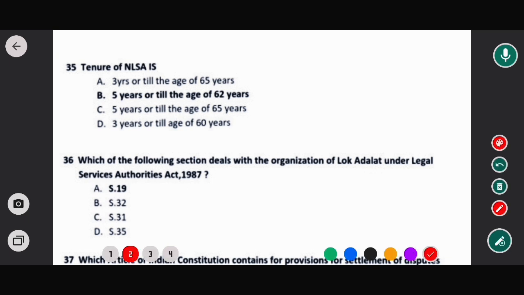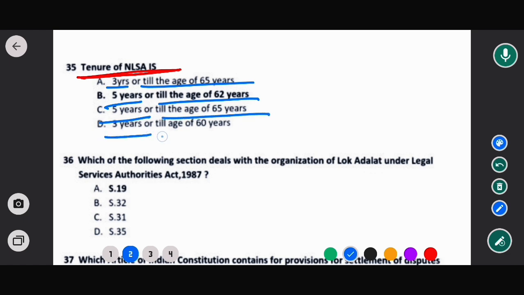Tenure of NALSA. What is the tenure of NALSA? Options are 3 years or till the age of 65 years, 5 years or till the age of 62 years, 5 years or till the age of 65 years, and 3 years or till the age of 60 years.